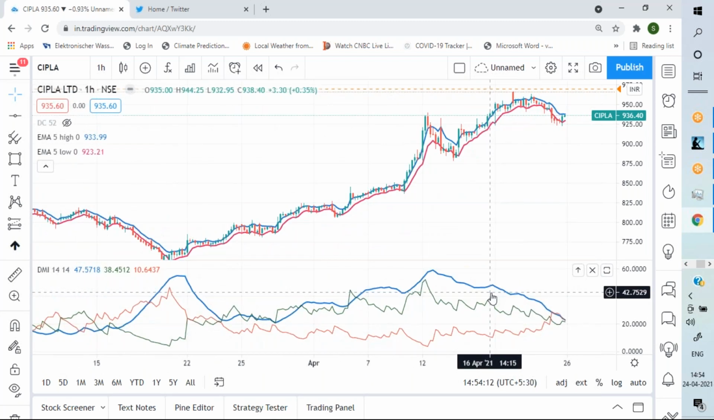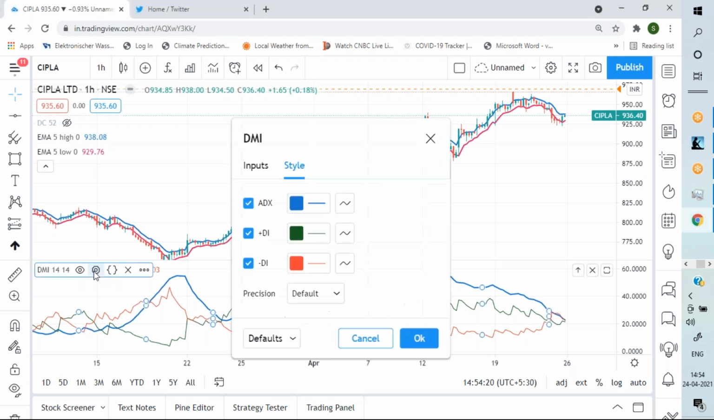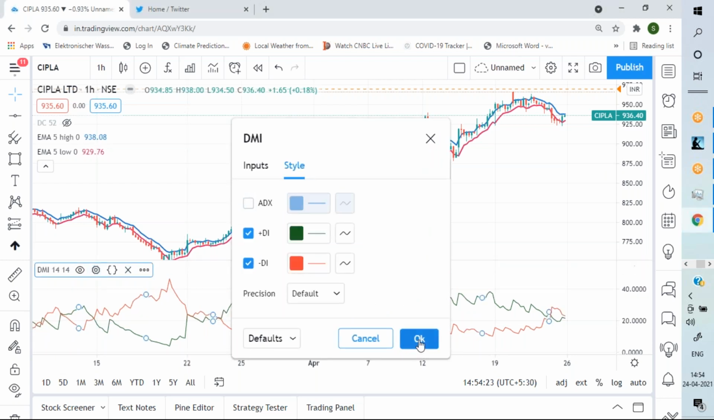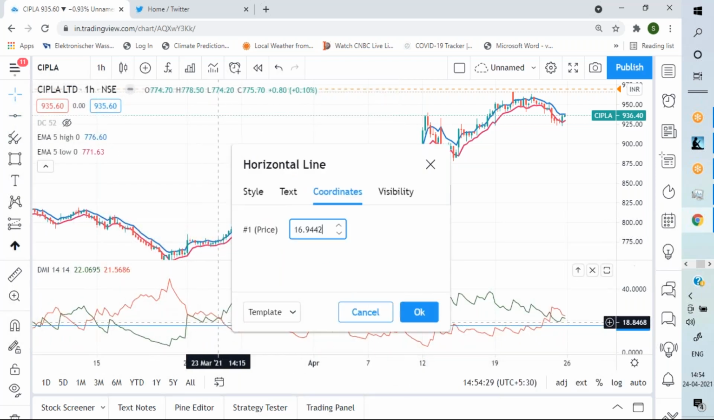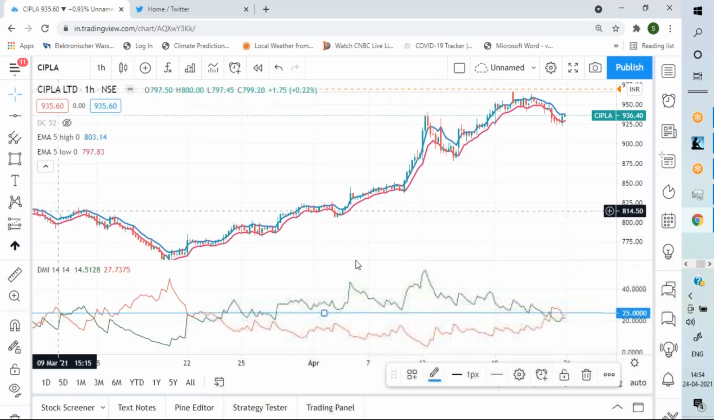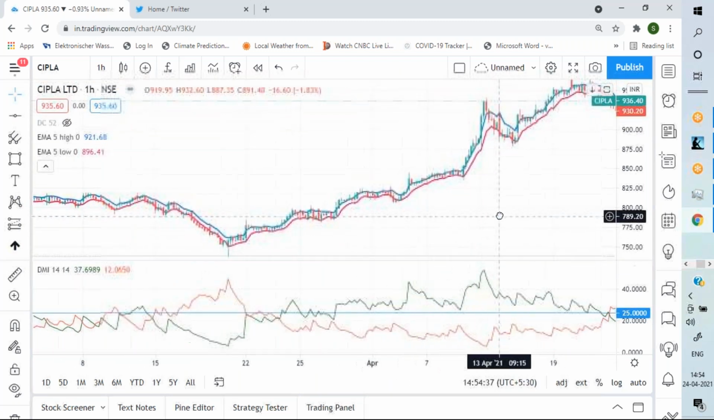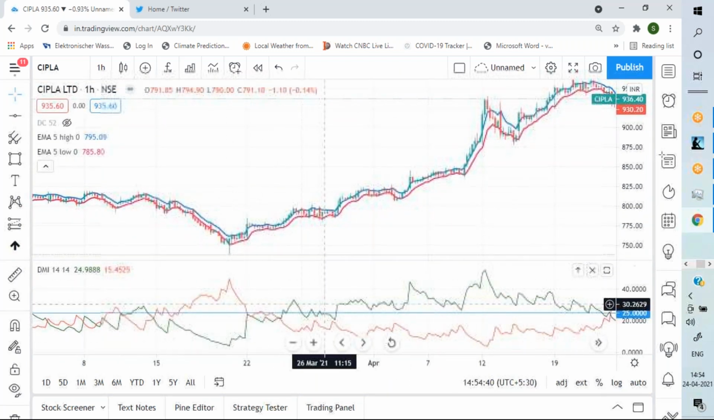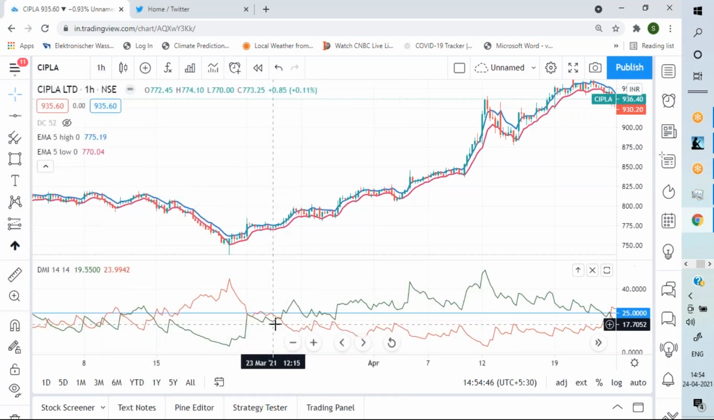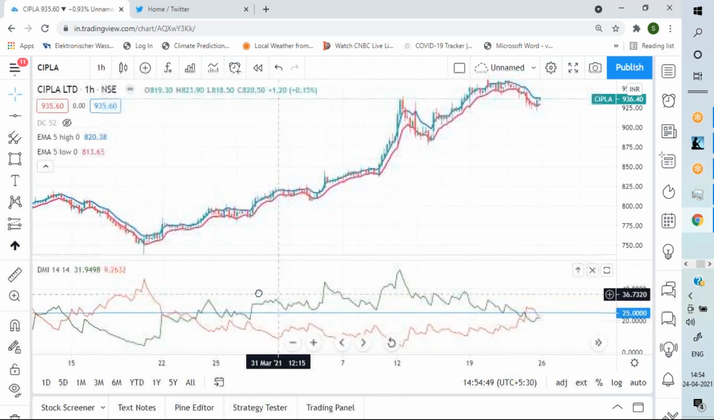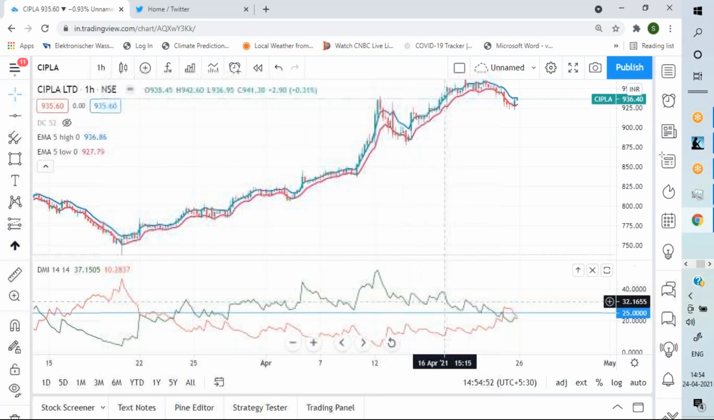This part is clear, all of you? Okay. Now what I will do is hide this ADX line. First look at plus DI and minus DI. I'm drawing a line at 25. See, when a stock will be entering an up move, plus DI will cross minus DI, and during the up move it will be continuously trading above 25.